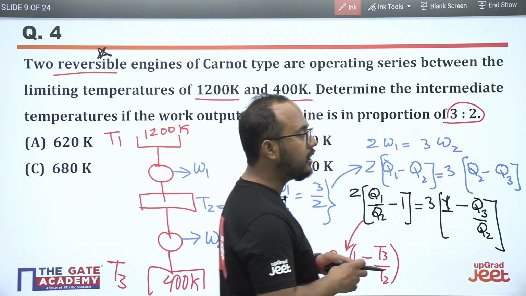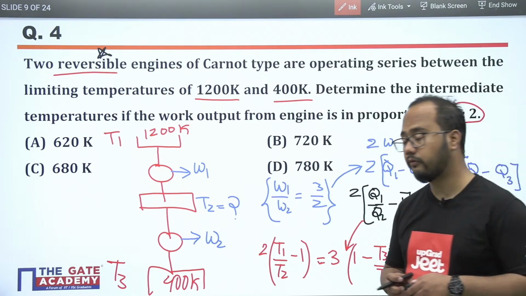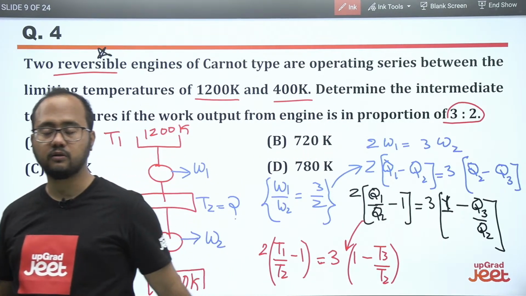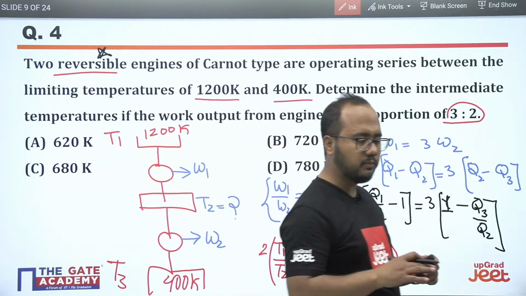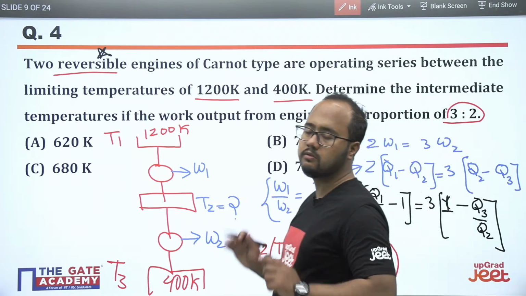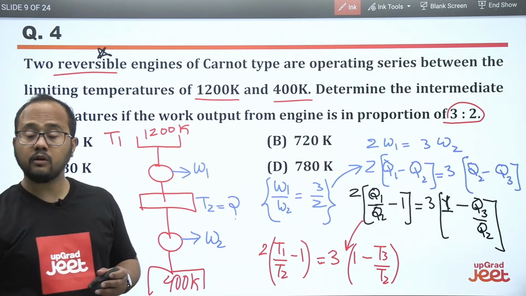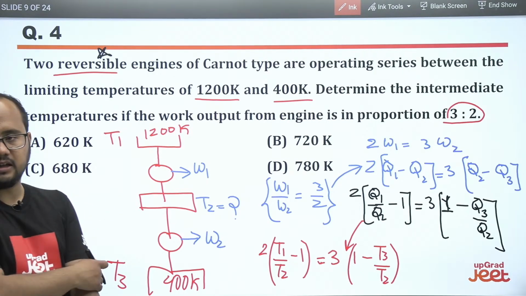You have to be very quick while solving the question. Calculation part is very important. Most of the students make mistakes while calculating the solution part. They know the concept, they know the formula. Okay, you are getting 720. Yes, absolutely correct. 720 is the correct answer.